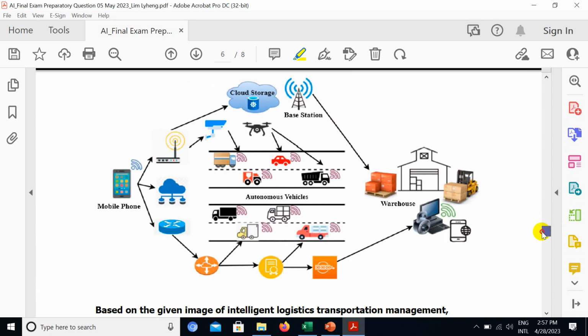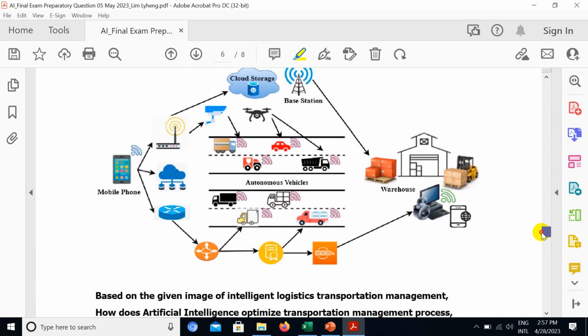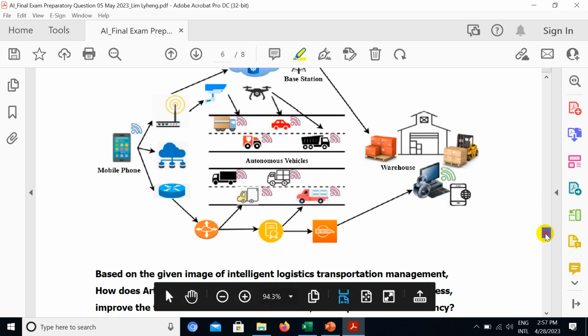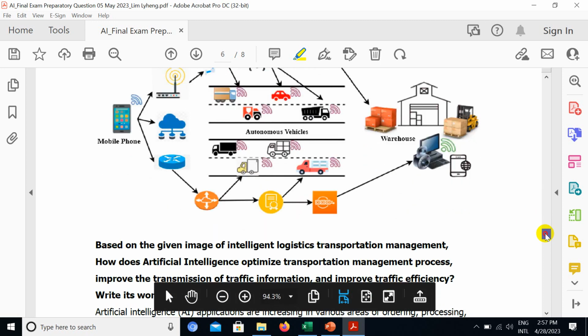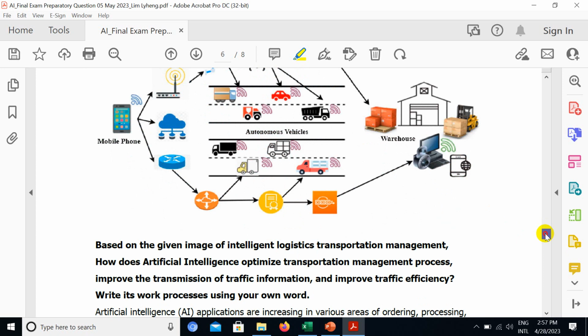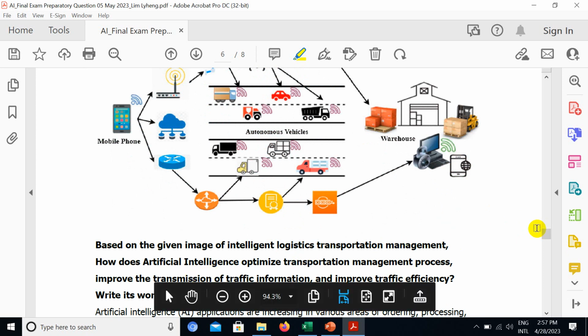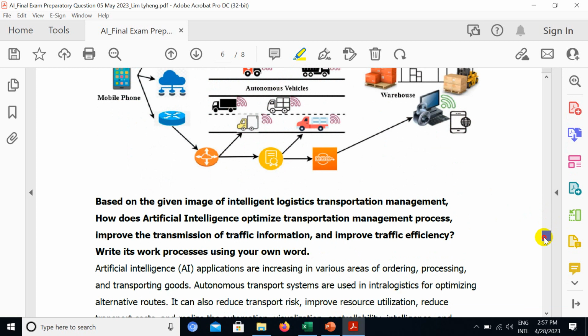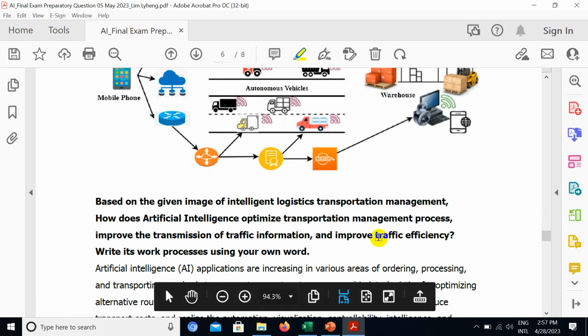So look at this picture, right? It is based on the given image of intelligence. This one we call logistic transportation management. So how does artificial intelligence optimize the transportation management process, improve the transmission of traffic information, and improve traffic efficiency? Your job is to write its work process using your own words.